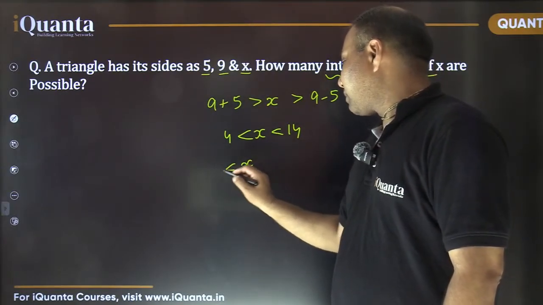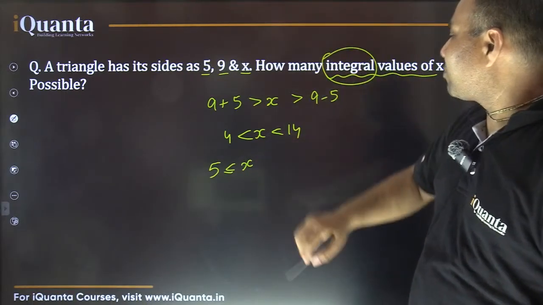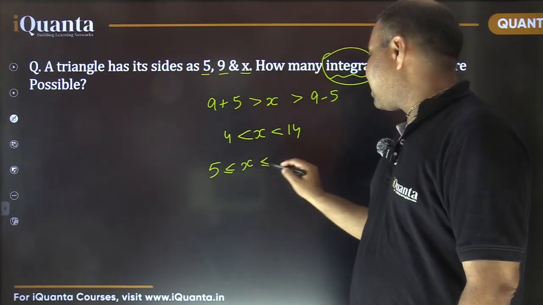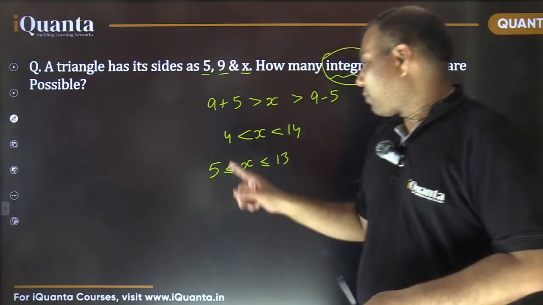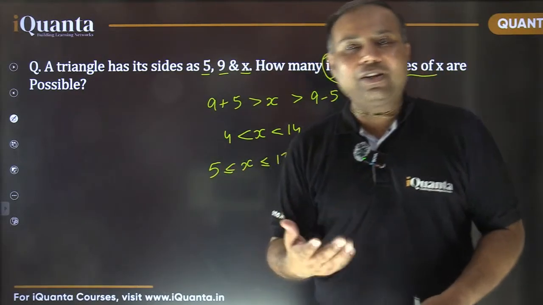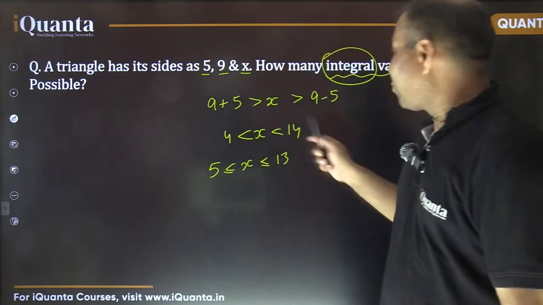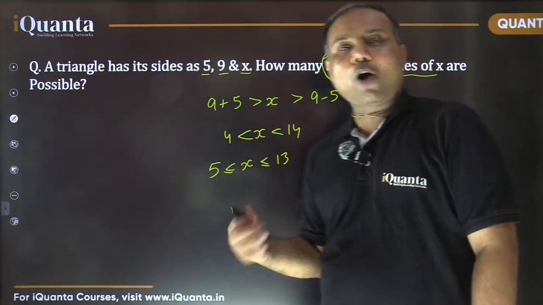So x minimum can be 5 because it needs to be an integer. We are looking for the integral values here. So the minimum value possible for x is 5 and the maximum value possible is 13. So a simple counting question now. You just need to count from 5 to 13 how many integers are there, isn't it? Yes, it should be smaller than 14 and more than 4.